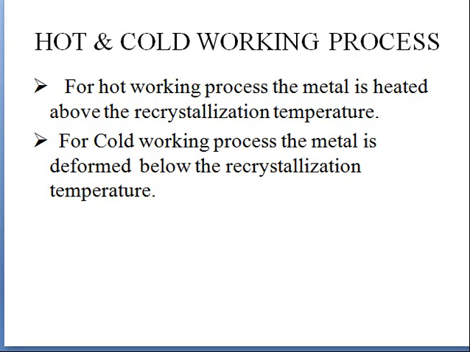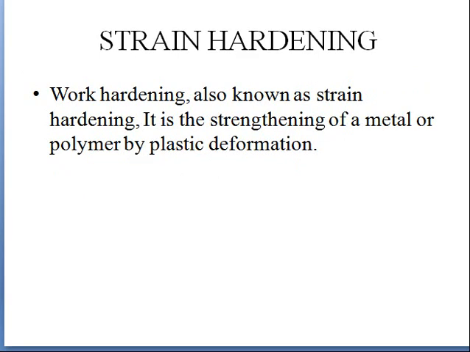Next is strain hardening. Strain hardening is also called work hardening process. It is strengthening of metal or polymer by plastic deformation. As I told you, cold working process is also called strain hardening process because the strength of material will increase. The reason is, initially you have a component of larger cross section, and when you go for cold working process, we are going to decrease the cross section of the component.